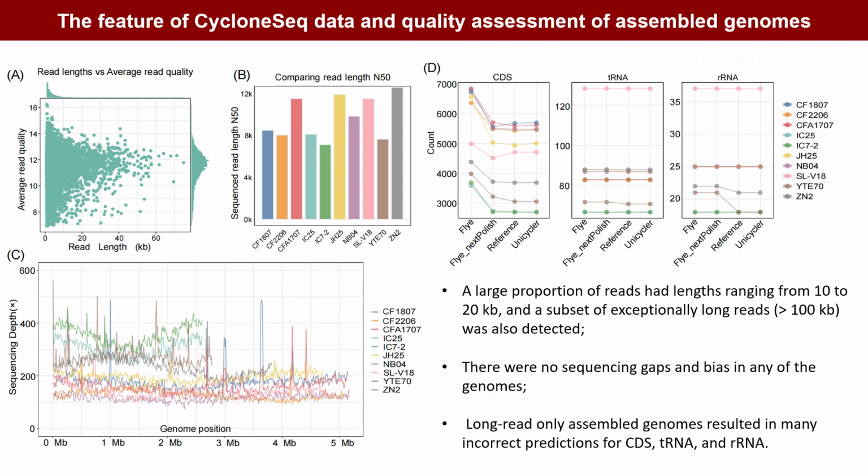Analysis of per-sample read length N50 showed that most samples clustered around 8 kilobases, ZN2 had the highest N50, whereas IC72 had the lowest. Because nanopore library preparation does not require PCR amplification, we observed no obvious sequencing bias across the test samples, and each bacterial genome exhibited uniform coverage. However, when we assessed assembled genomes generated under different assembly and polishing strategies, we found that long-read-only assemblies produced numerous gene prediction errors. Consequently, obtaining more accurate MDR bacterial genomes requires short-read-based polishing or a hybrid assembly approach.